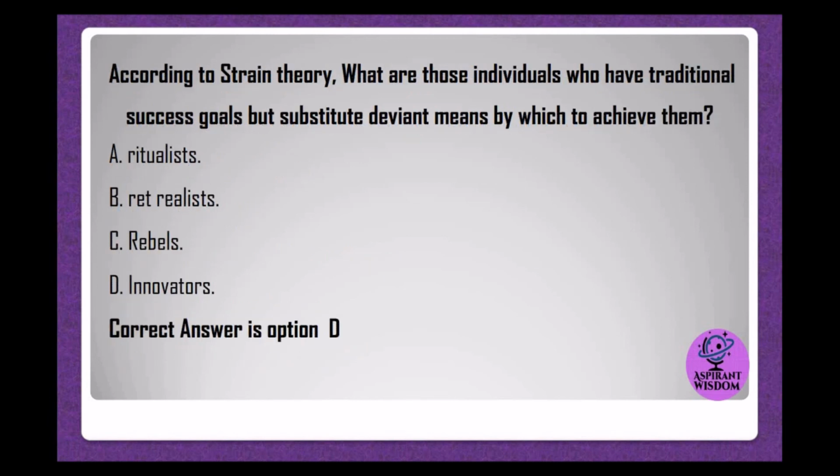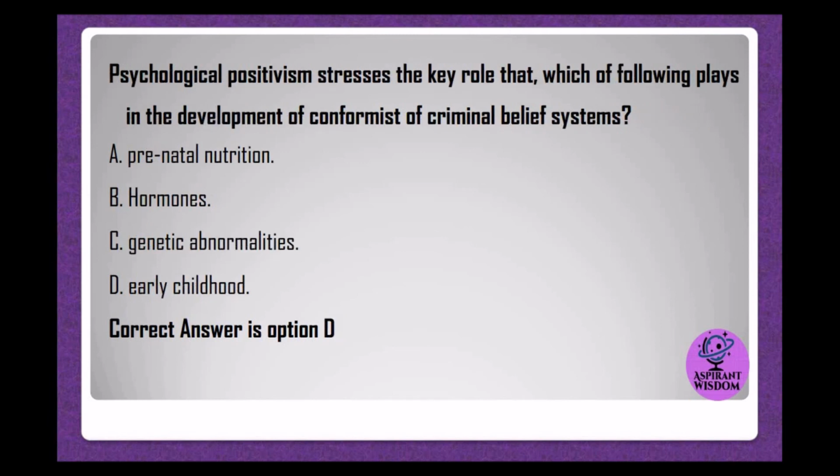According to strain theory, what are those individuals who have traditional success goals but substitute deviant means by which to achieve them? A. Ritualists. B. Realists. C. Rebels. D. Innovators. Correct answer is option D. Psychological positivism stresses the key role that which of the following plays in the development of conformist or criminal belief systems? A. Prenatal nutrition. B. Hormones. C. Genetic abnormalities. D. Early childhood. Correct answer is option D.